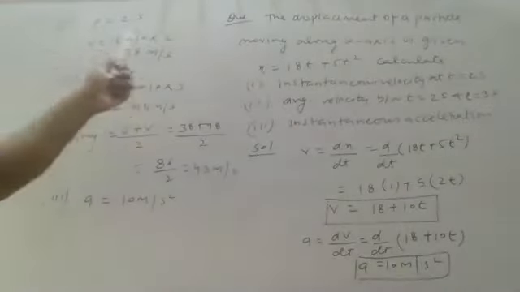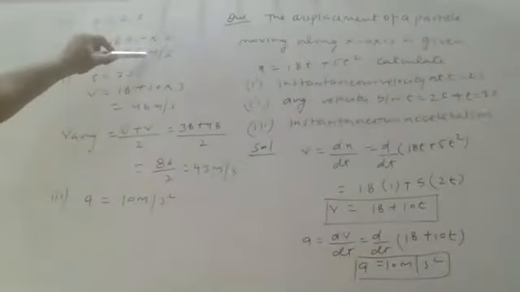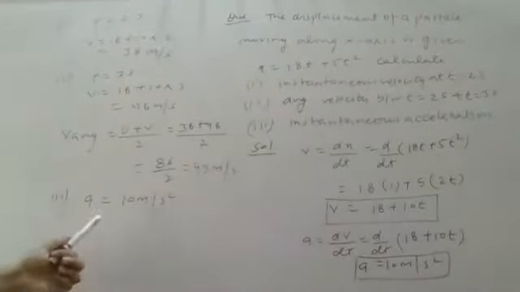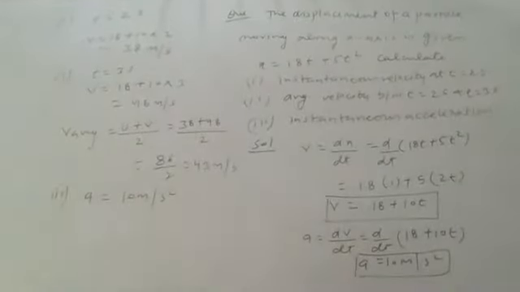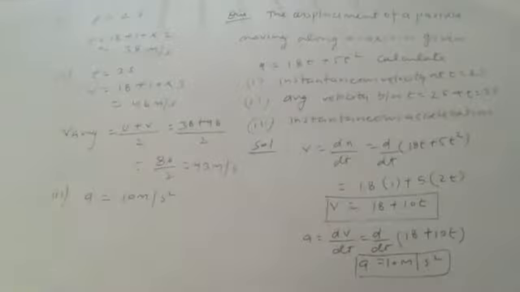So this is velocity at t equals 2 seconds. Average velocity between 2 and 3 is 43 meters per second, and instant acceleration will be 10 meters per second square. This is the complete question. See the question carefully and note it down.